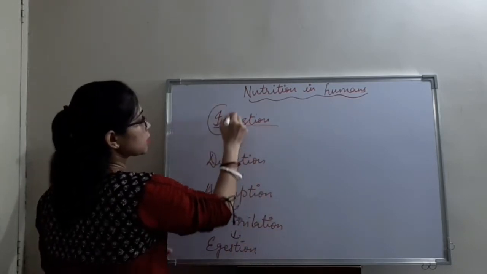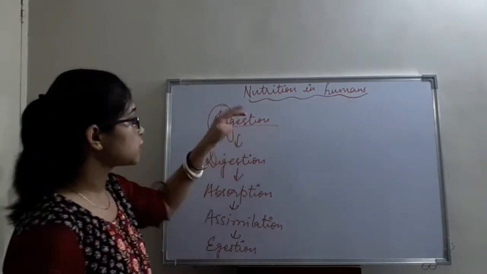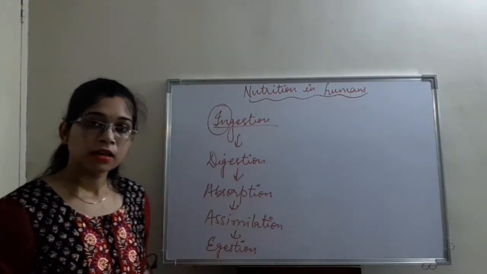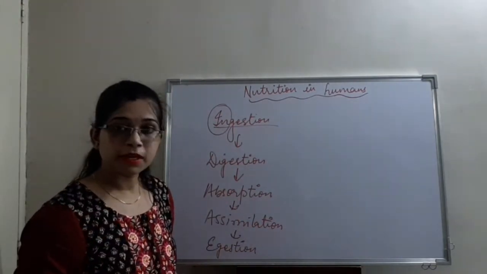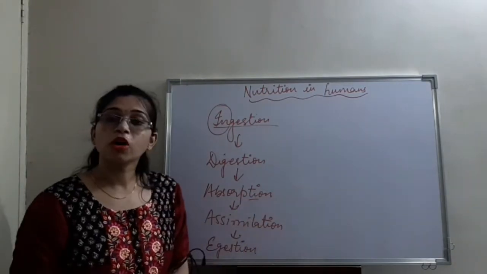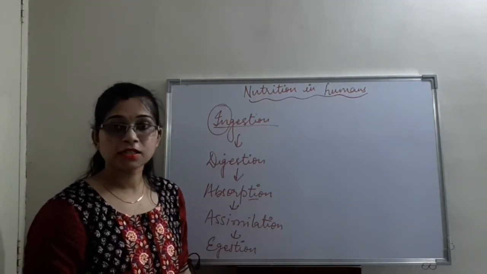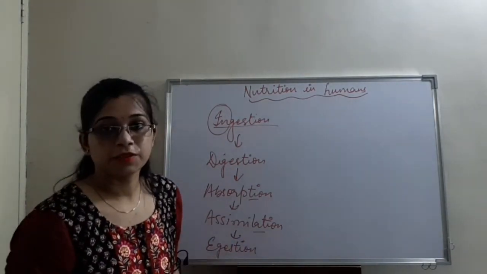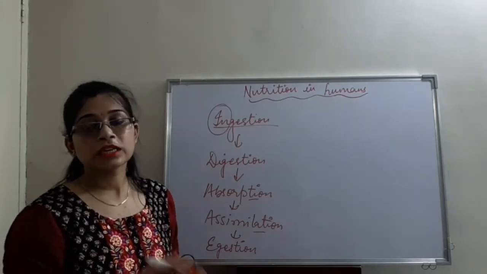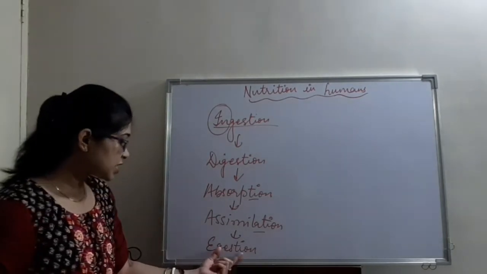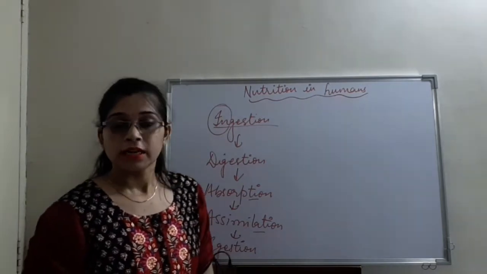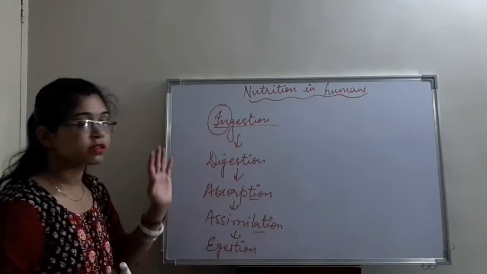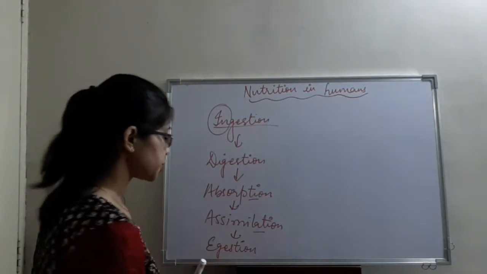Ingestion, in means inside. So in the ingestion process, the food is taken inside the body. In digestion, complex food particles are broken down into simpler substances. In absorption, the small intestine absorbs all the digested nutrients into the body. In assimilation, all the digested food particles which have been absorbed are sent to each and every cell of our body. In the last, egestion, the undigested food is thrown out of the body through the anus. So this was the overall step-by-step process that takes place in nutrition.